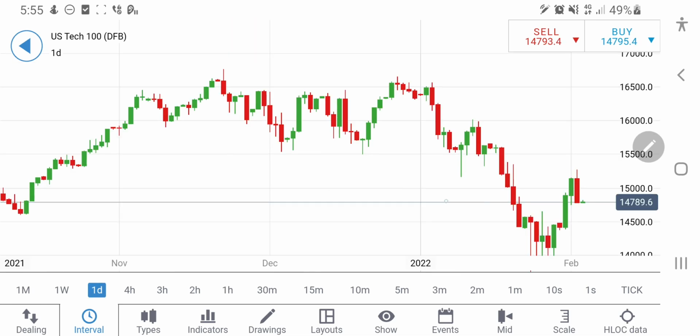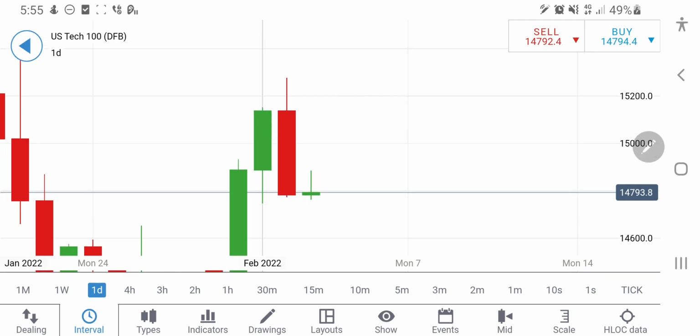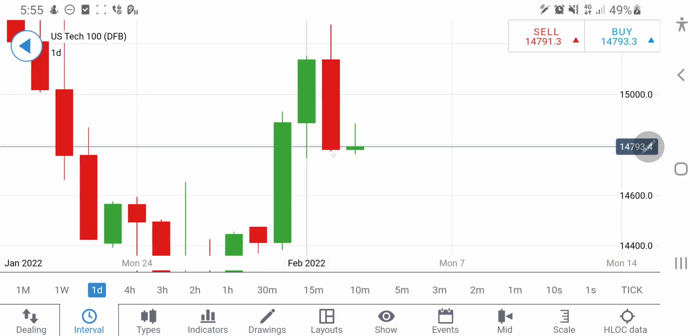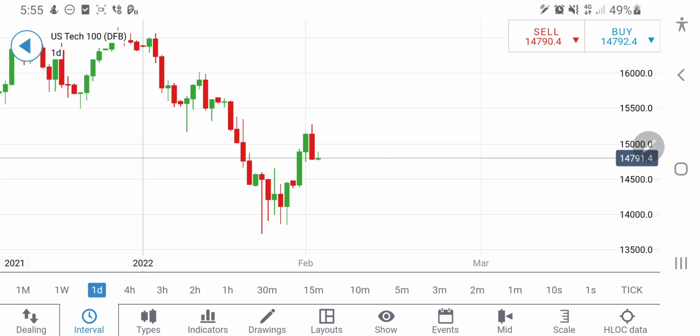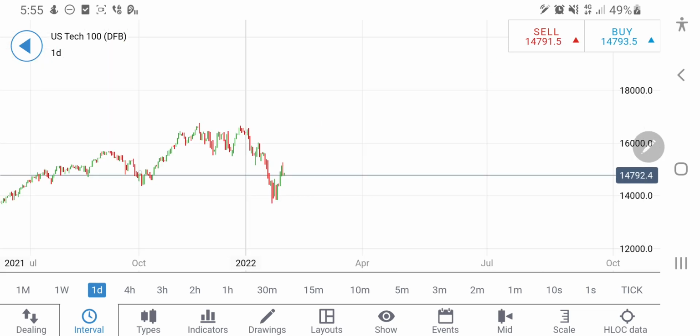Now let's have a look at the daily chart. On the daily chart, you can see here, after this drop, it has got its support intact. It has formed a bottom there, and you can see this is the third candle which is trying to take a support. Also, if you see historically, many a times before, this level has given a support. You can see this on the daily charts.